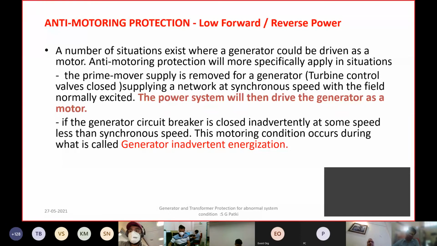So generally there is a logic in the governors. The moment the circuit breaker is closed, you need minimum power to maintain stability.